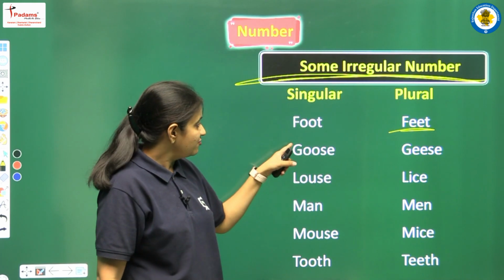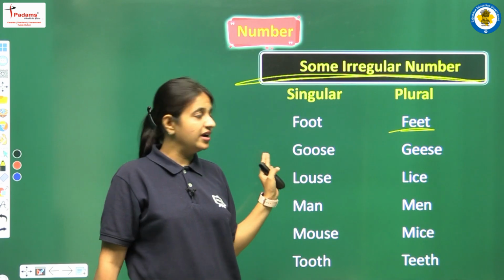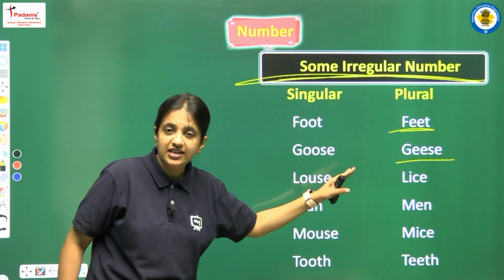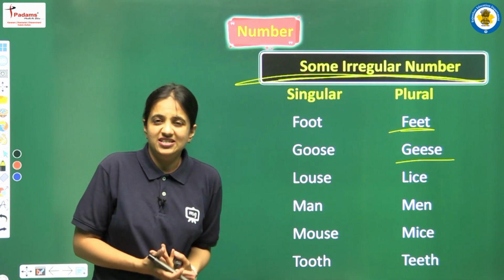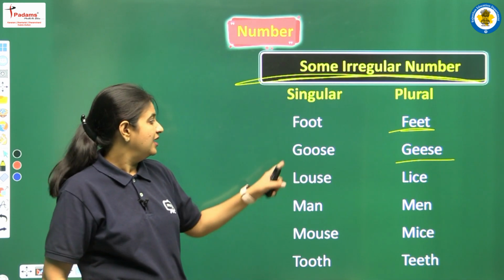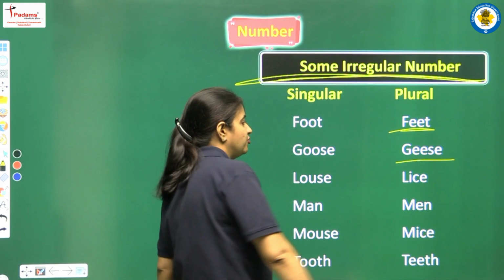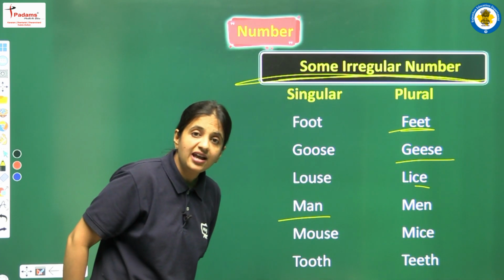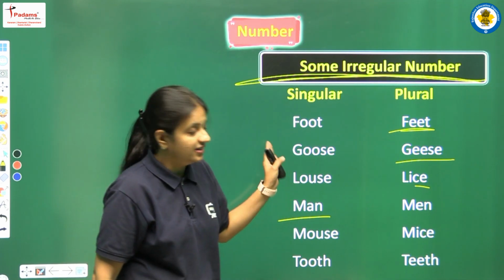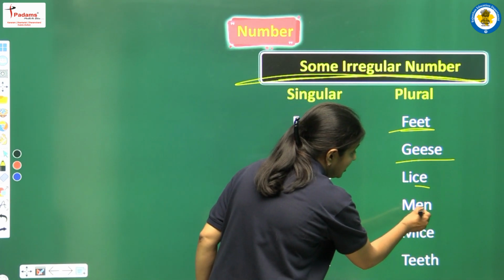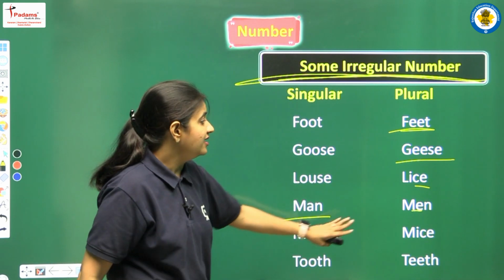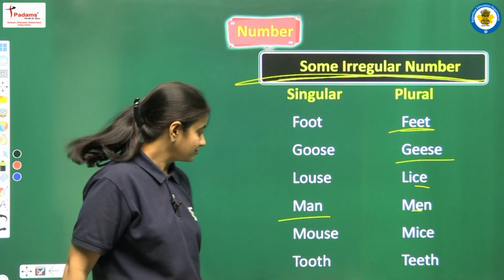Okay, next we are having goose. That's a singular noun and the plural will be geese, G-E-E-S-E. So yes, we have to do some changes in the spelling. Okay, next we are having louse, so it will be lice. Next we are having man, that is M-A-N, and it's a singular noun and the plural will be M-E-N. Okay, so we are doing some changes. We can see in the vowels M-A-N, it will be M-E-N.